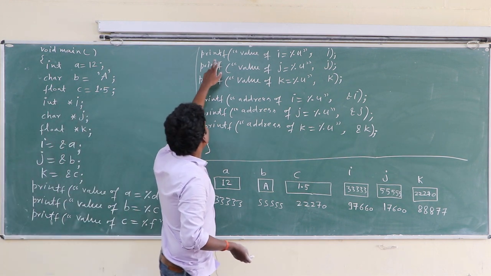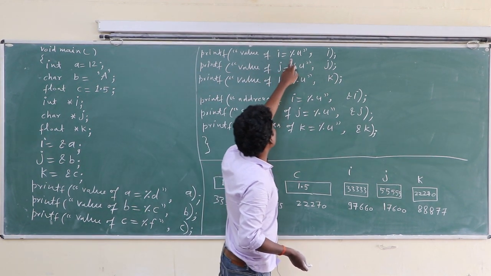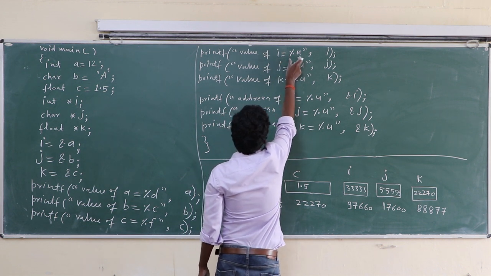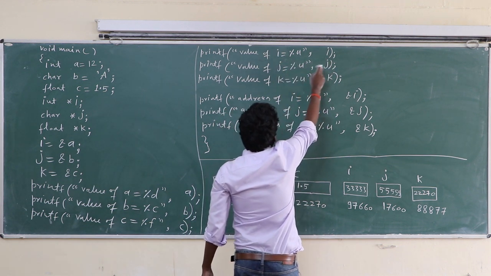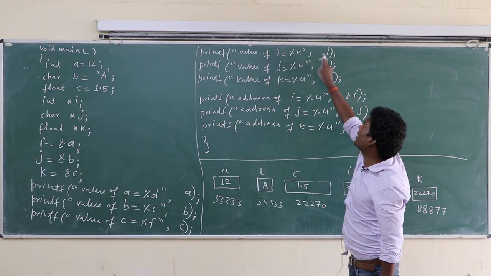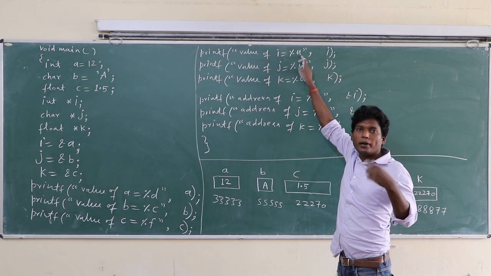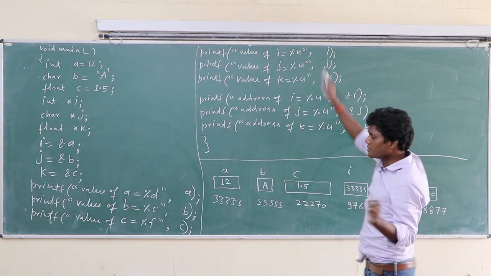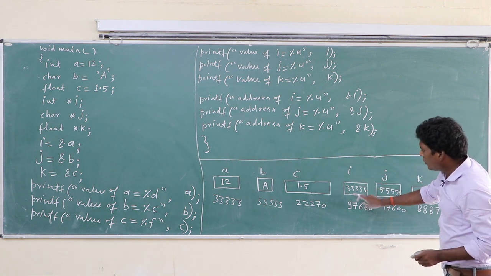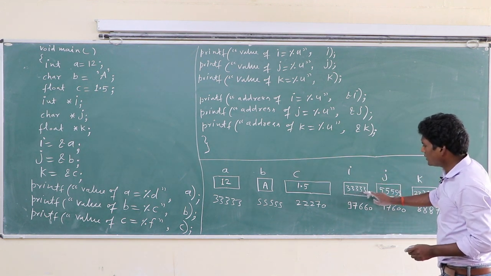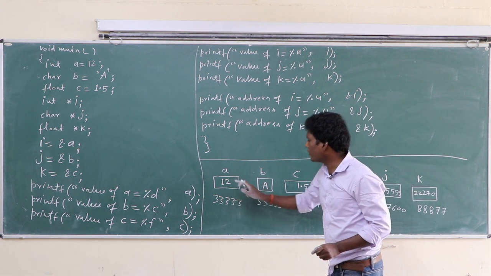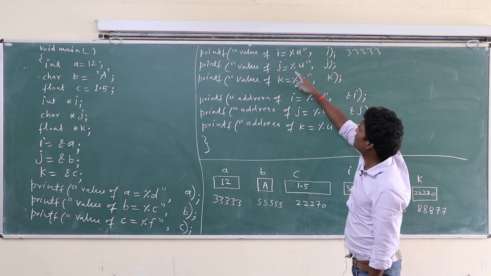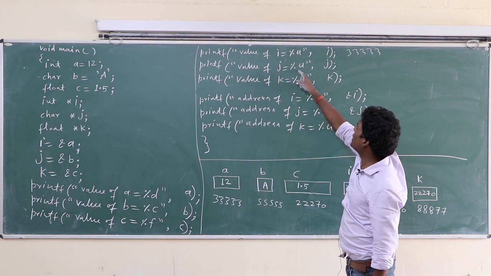Class, here printf value of I equal to %u. So from here to here copied as it is, %u prints I. U is used to print the unsigned number. Okay, so I has the value of A's address. I has value 33333333. Basically it is the address of A. So here printed 333333.